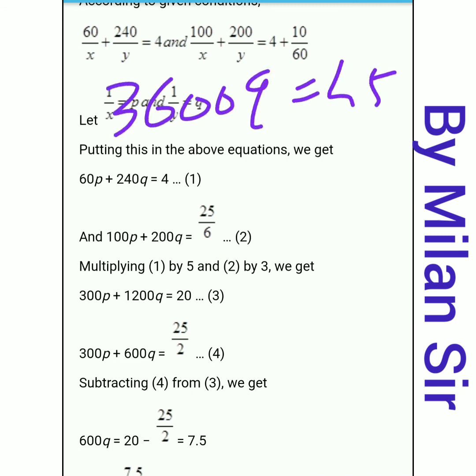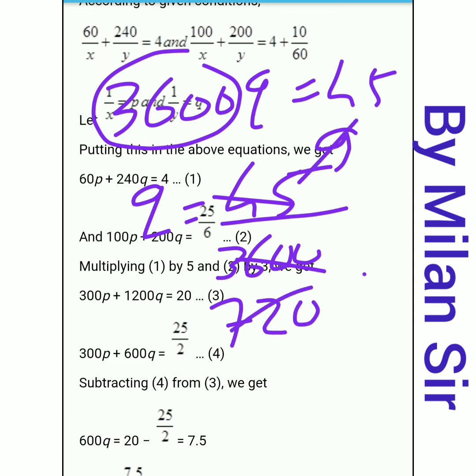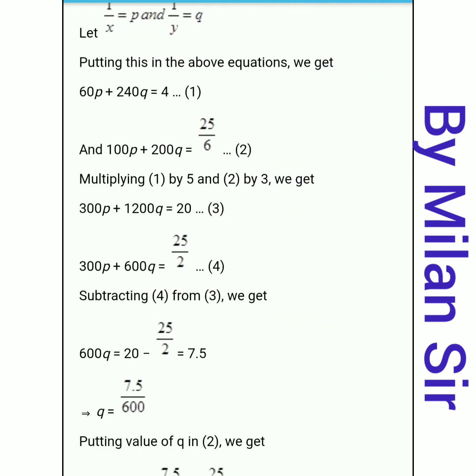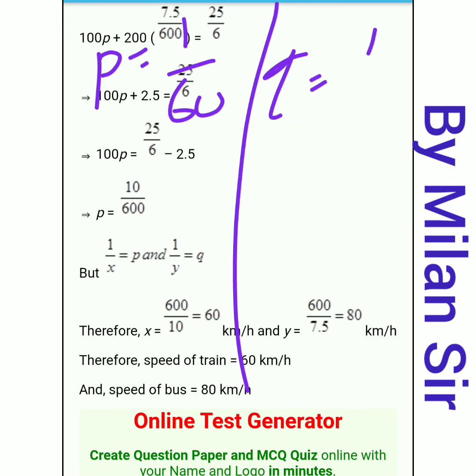Now transfer this 3600 to the right hand side, it goes to the division, right? It goes to the division. Here 9 fives are 45, and here 5 sevens are 35, then 2 and 0, and 9 into 80. 9 8s are 72, so 80. So q is equal to 1 by 80. Okay, p is equal to 1 by 60, and q is equal to 1 by 80.